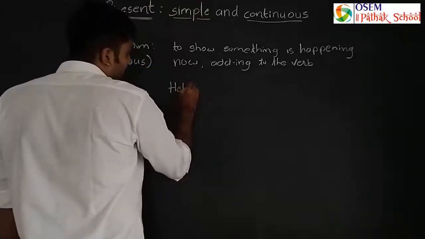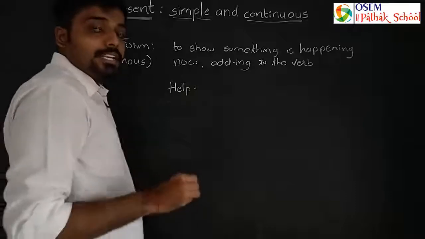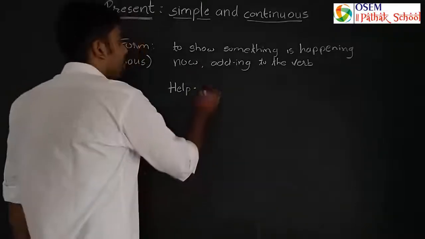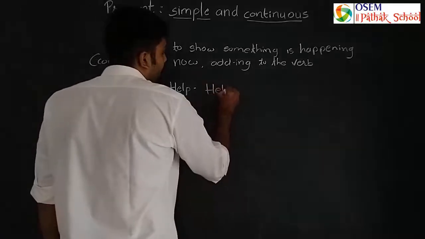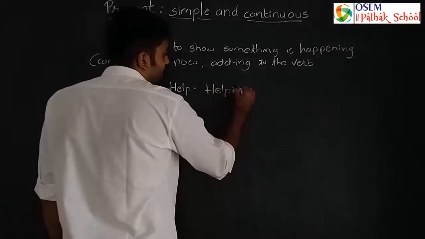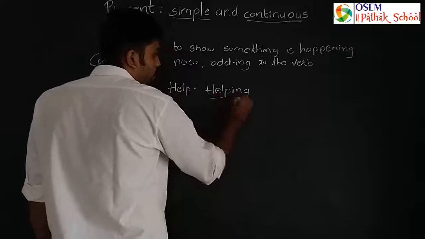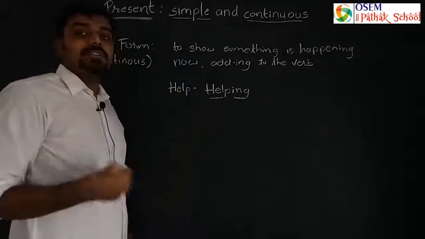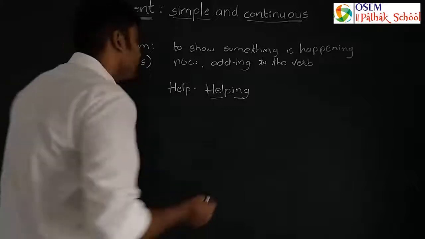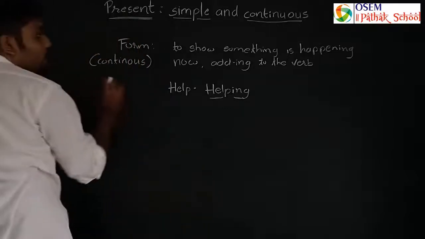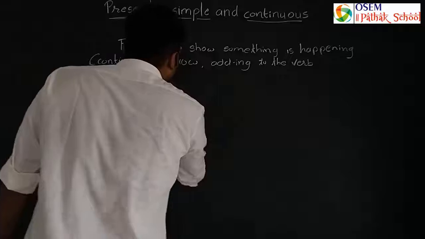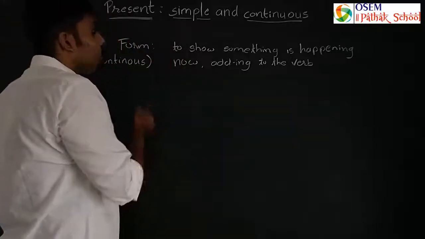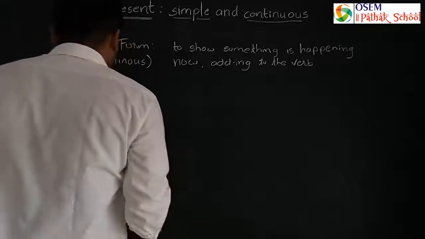If the verb is help, right, and I want to change it into a continuous present tense, I will have to add ing to help, and at last ing, so it became helping. So helping is a continuous present verb, right? So likewise we have to use ing and put it after the verb every time we use continuous present tense.